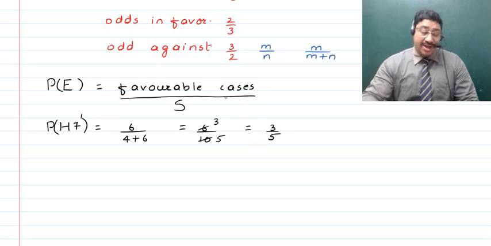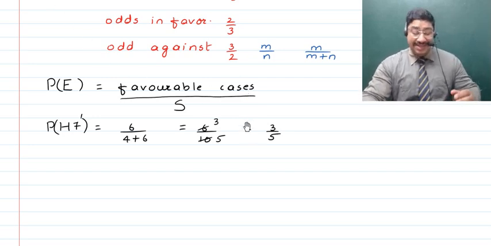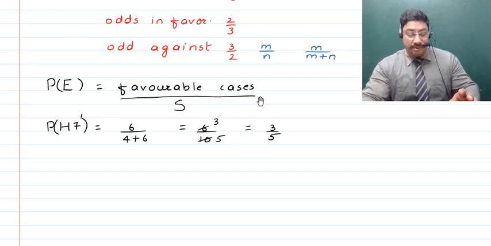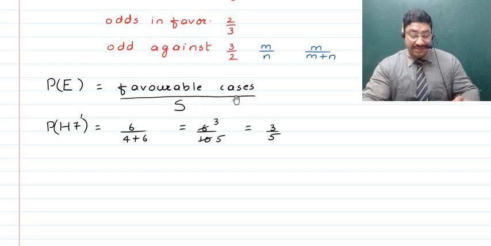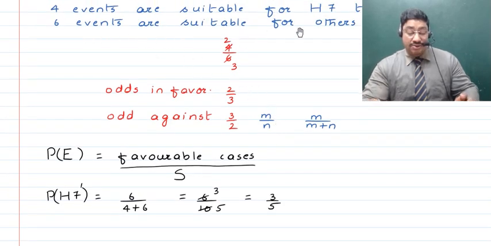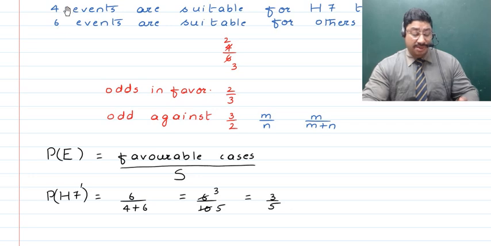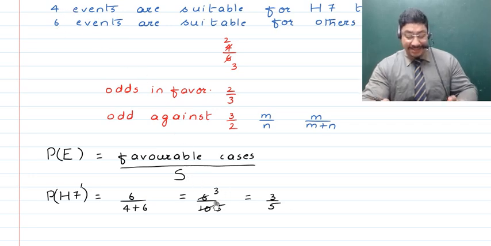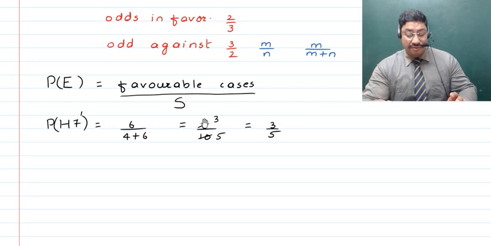Now here we've done it by the way probability is dealt with, that is, we've talked about the favorable number of cases. If you talk about the favorable number of cases here, then there are 6 other ways by means of which horse 7 can lose. As such, 6 will be in the numerator, and in the denominator you will have the total, that is the sample space, which will be 6 plus 4, that is 10. As such, 6 upon 10, cancelling the common factors, will come to 3 upon 5. That is what you got if you did it by this method, right?